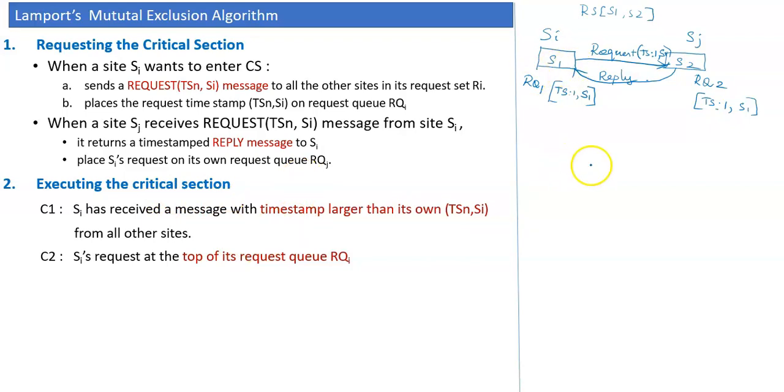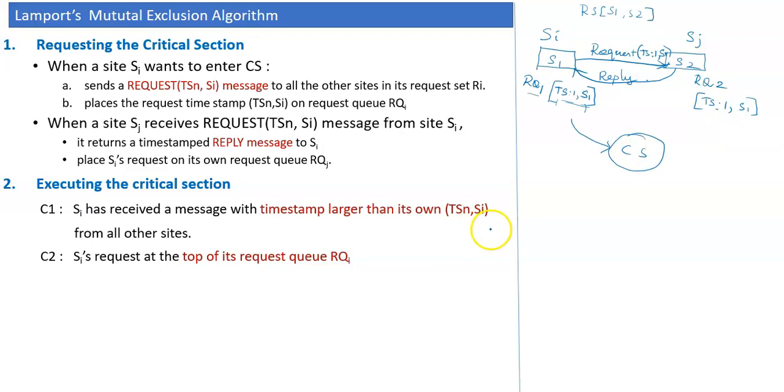Similarly, look at this situation where the request queue of S1 belongs to the site that is requesting and wanting to enter the critical section. It doesn't receive any other request. Only S1 is requesting, no other sites are requesting. This is scenario one. Also, in the request queue there is no more request available. Only the top of the request queue is S1's request. So the site S1 can now enter the critical section.